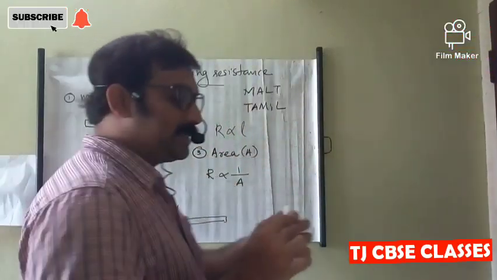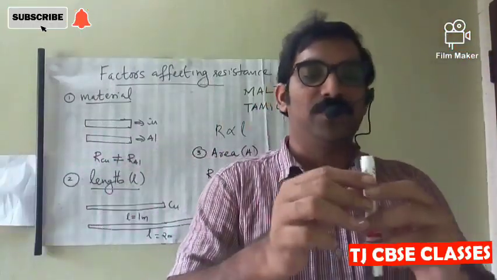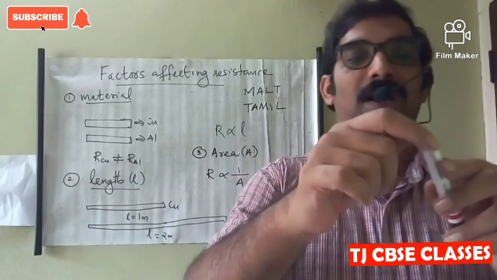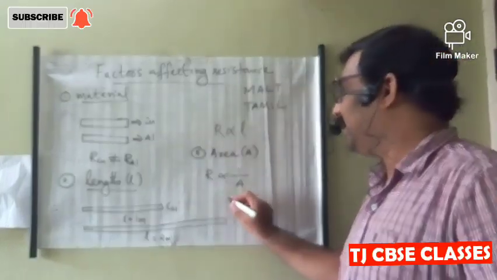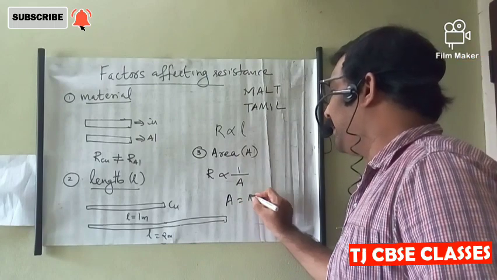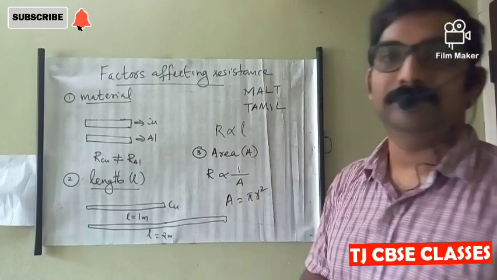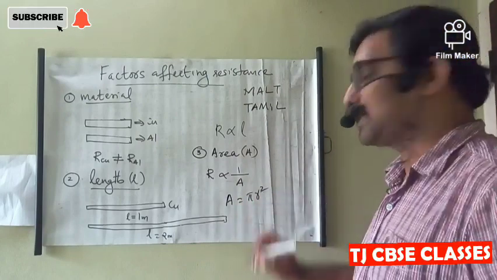Here we are considering a resistance wire with a circular cross section, so the area will be pi r square.